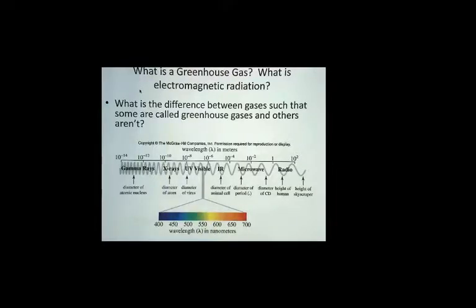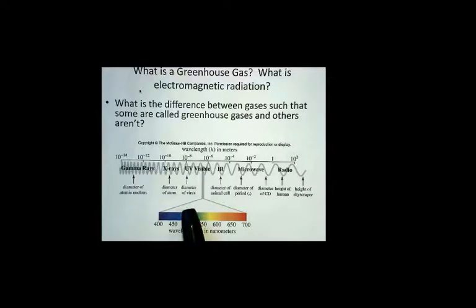We recognize that there's a continuous spectrum of electromagnetic radiation. This is how energy moves through space. Higher energy moves in the form of gamma rays, lower energy in the form of radio waves. And remember that we can talk about electromagnetic radiation in terms of the particle model, which would be the energy of the photons, little packets of energy that are associated with this moving wave, or we can talk about it in terms of wavelength. And remember, there's a relationship between the energy and the wavelength, and it's an inverse relationship. That is, the longer the wavelength, the lower the energy of that particular radiation.